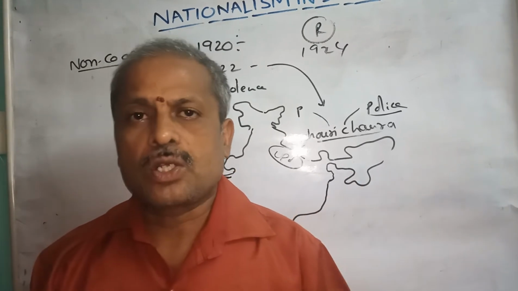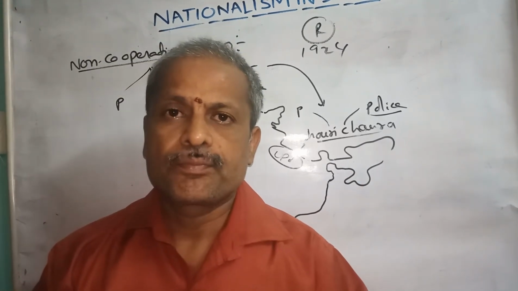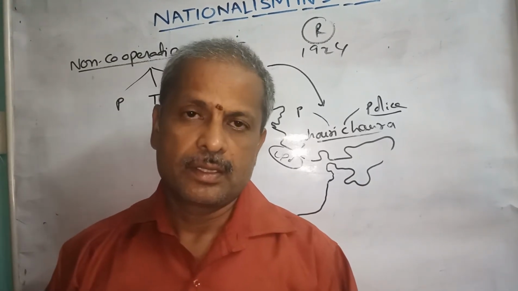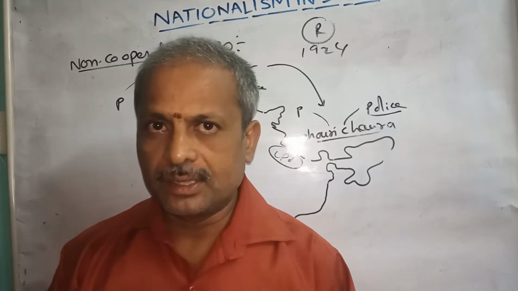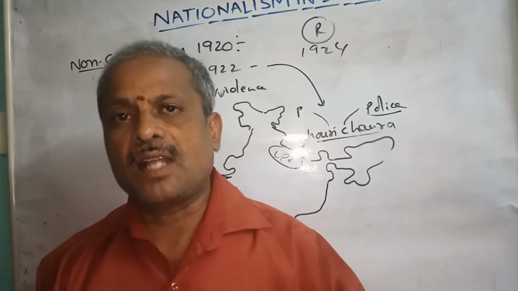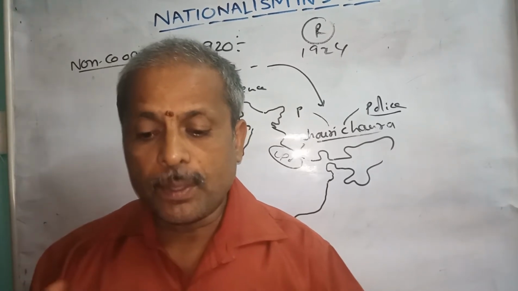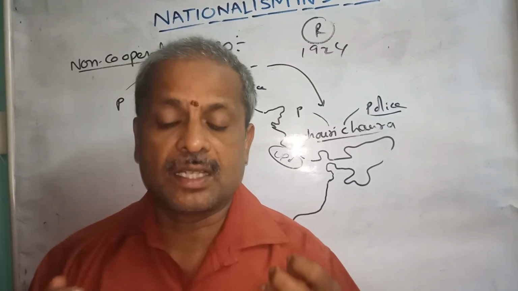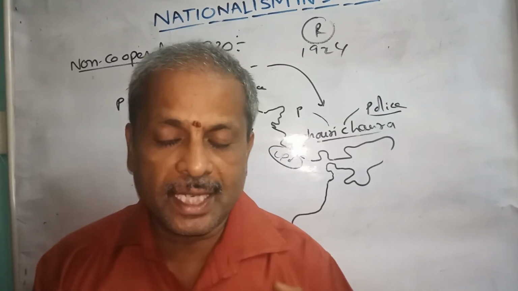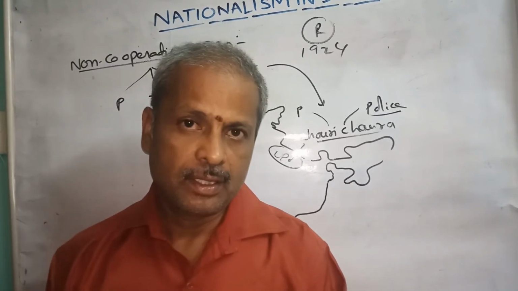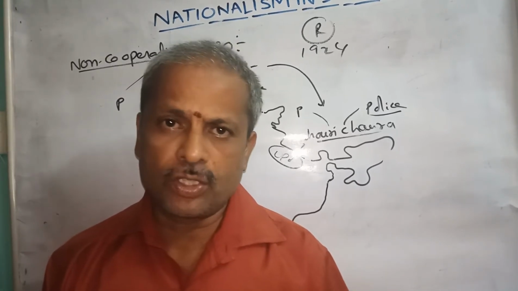The total non-cooperation movement was run by the leader Gandhiji. But the same leader Gandhiji was arrested by the British. Then the remaining important leaders thought about how they would continue the movement. Without Gandhiji, it was difficult for them to continue.